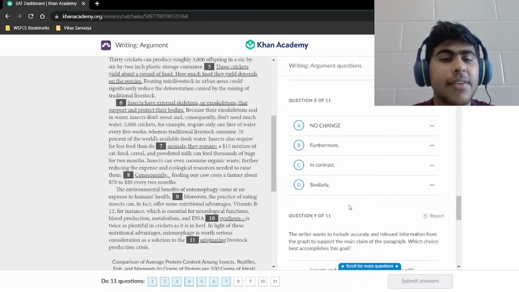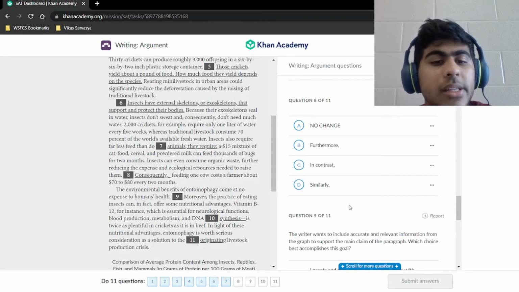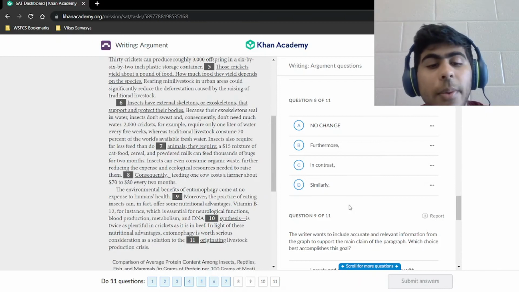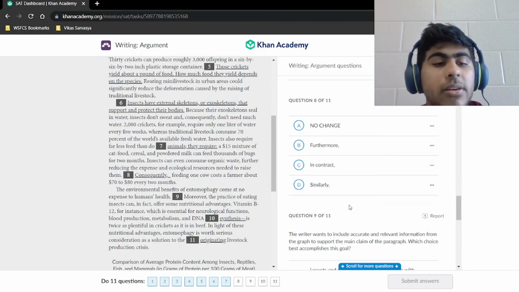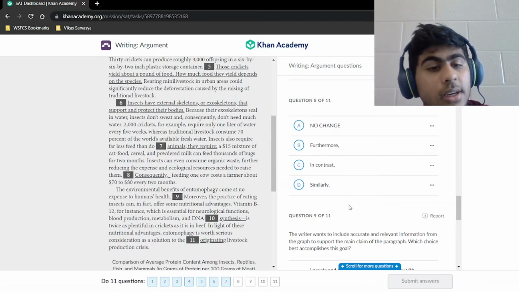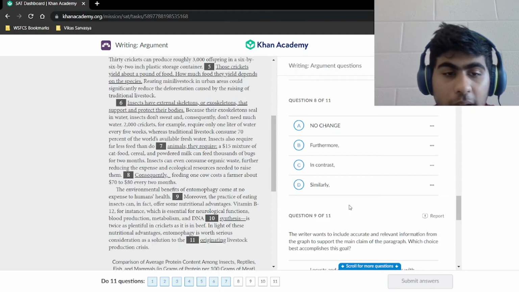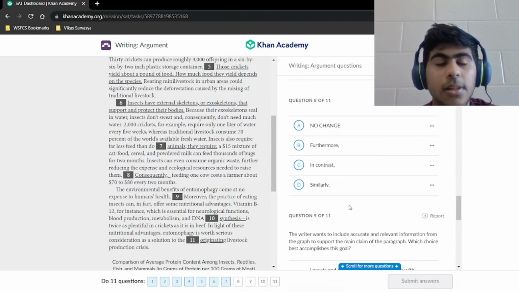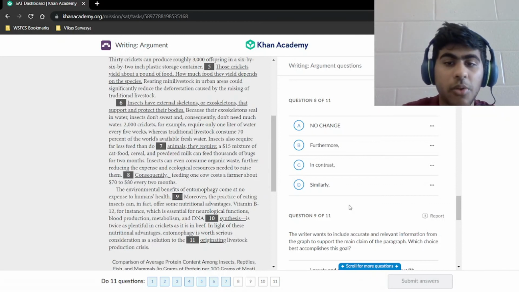All right, insects can even consume organic waste, further reducing the expense and ecological resources needed to raise them. So insects don't cost that much. Then we have feeding one cow costs a farmer about $70 to $80 every 2 months. So that's on the other hand side, right? So feeding one cow costs a lot more. So there's insects cost little, cows cost a lot, livestock cost a lot. There's a contrast. So we go with our "in contrast."